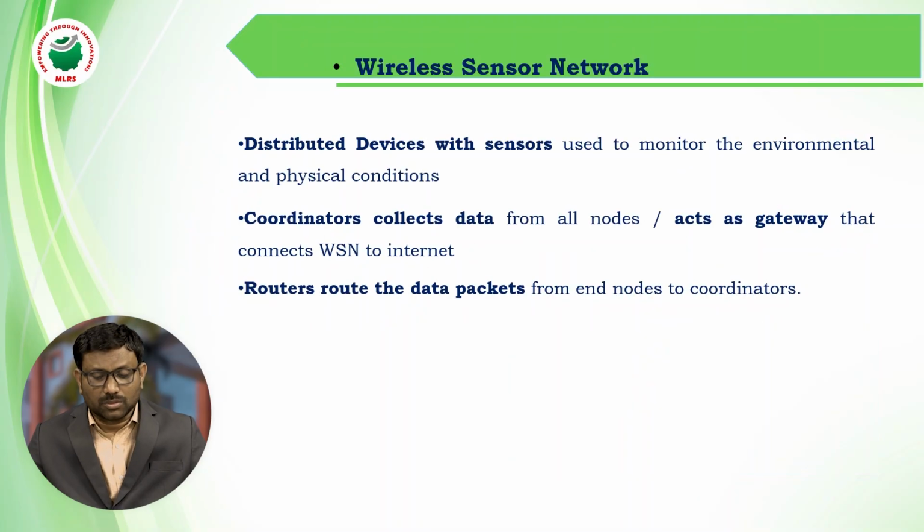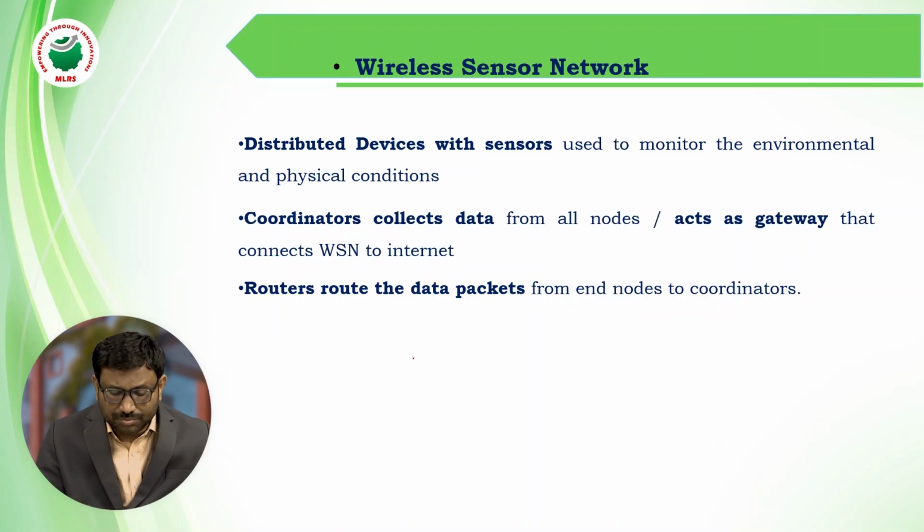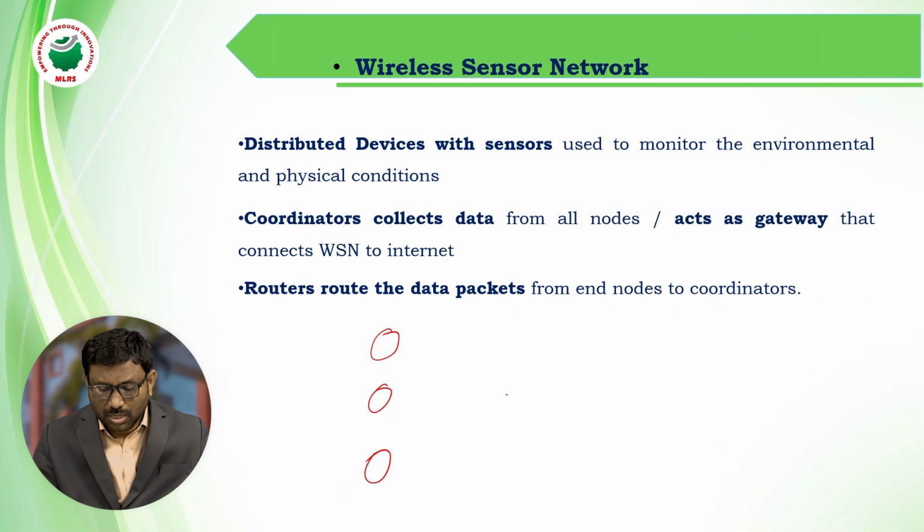So the first one is wireless sensor network. What are wired and wireless networks? Wired means there is a wired communication between two devices, and wireless means there is no communication path, no wired connection between two devices. A wireless sensor network consists of some end nodes, a router, and a coordinator node.